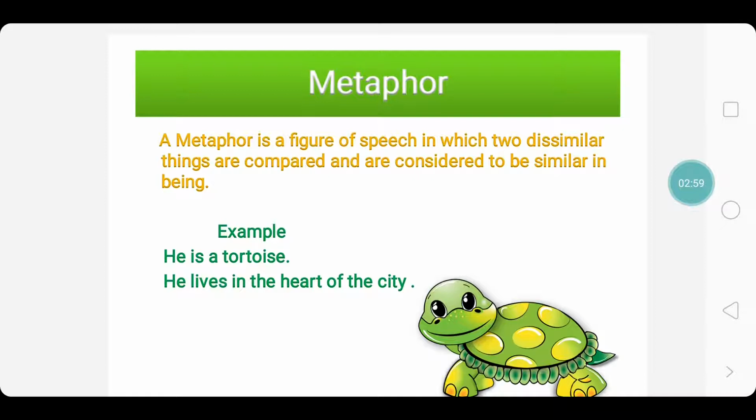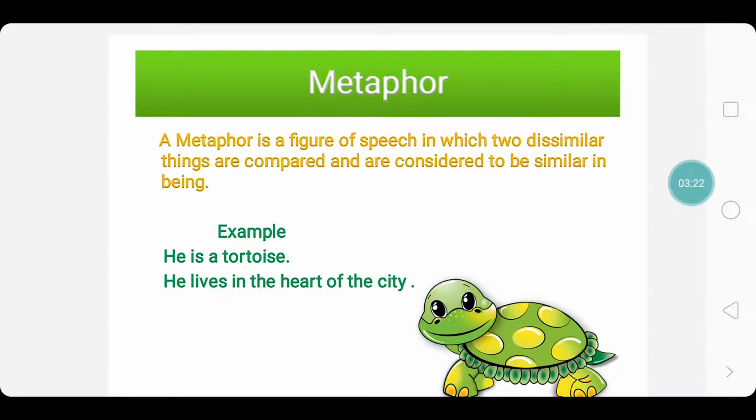He is a tortoise. That doesn't mean he became a tortoise. It means that he has the qualities of a tortoise, and the major quality of a tortoise is that it is very slow. So, he is very slow in his work, or very slow to respond, is shown with the sentence, he is a tortoise.